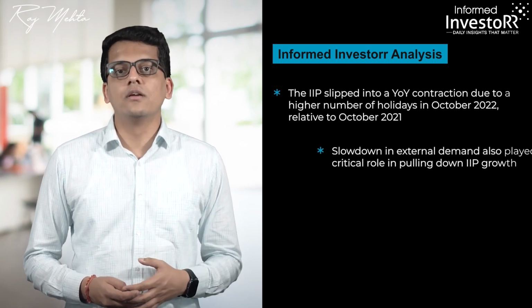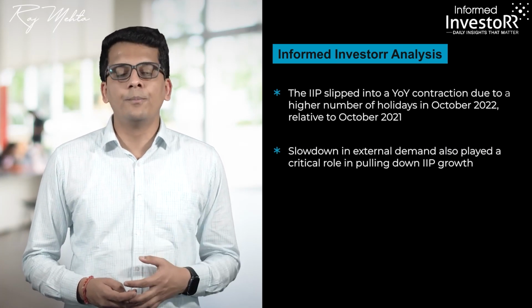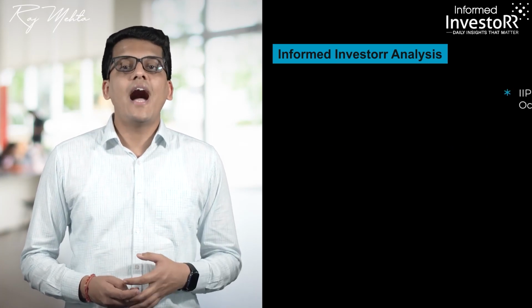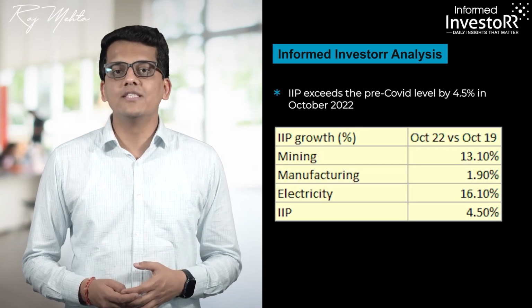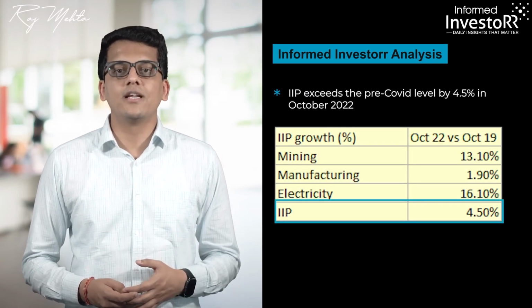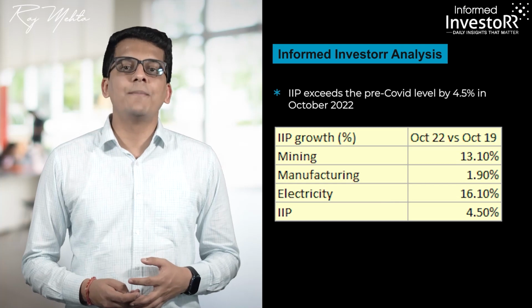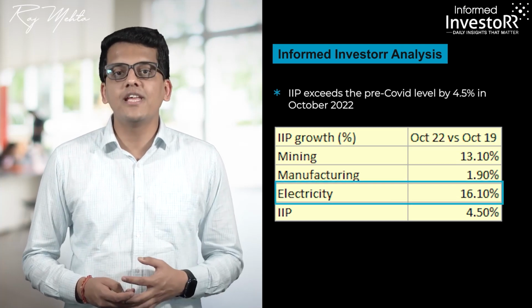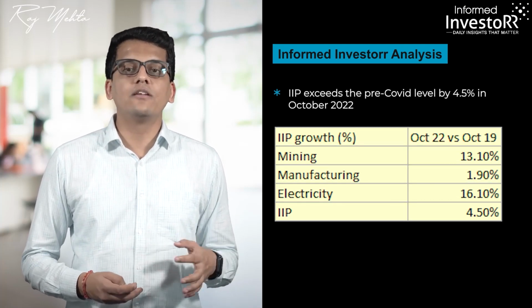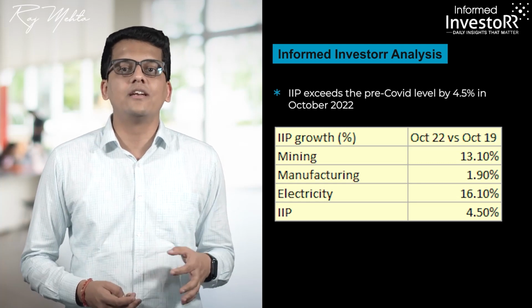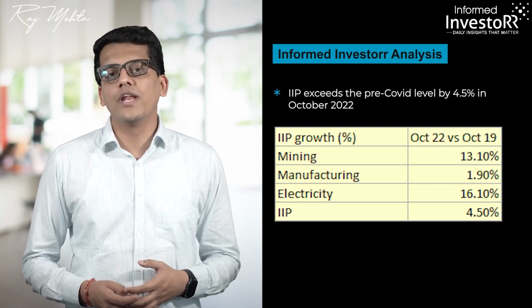The slowdown in external demand also played a critical role in pulling down the IIP growth. However, IIP exceeded the pre-COVID levels by a modest 4.5% in October 2022. This was led by a double-digit expansion in electricity and mining, followed by a relatively lower growth in manufacturing relative to the pre-COVID levels of October 2019.